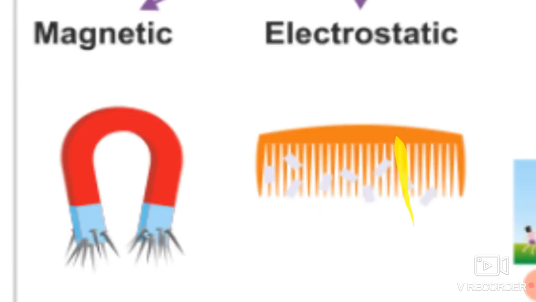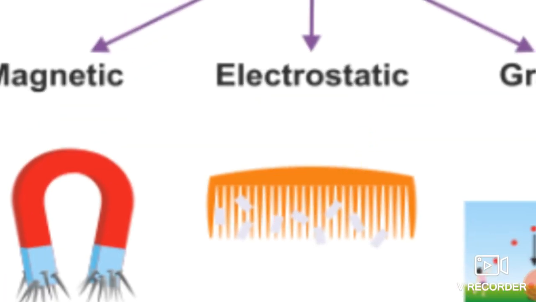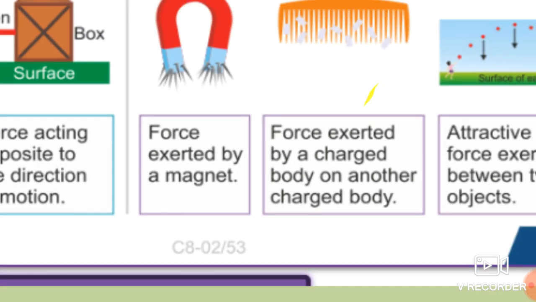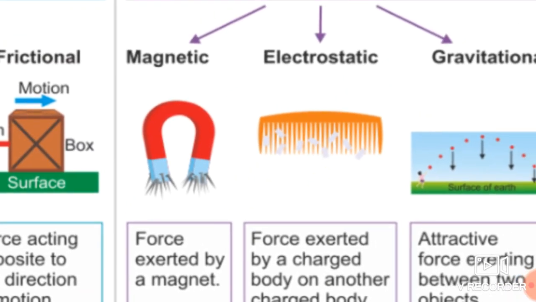Now the next one is the electrostatic force. The name electrostatics itself indicates that here electric charges are there. The force exerted by a charged body on another charged body or uncharged body is known as electrostatic force.